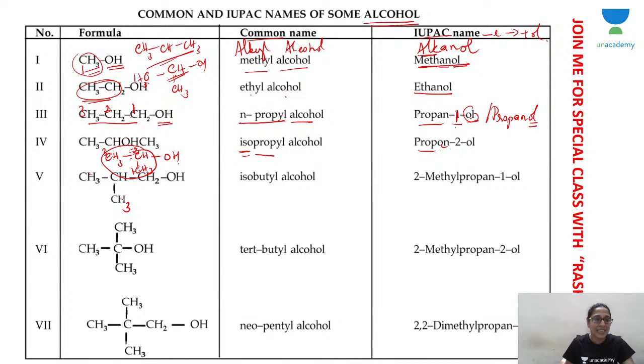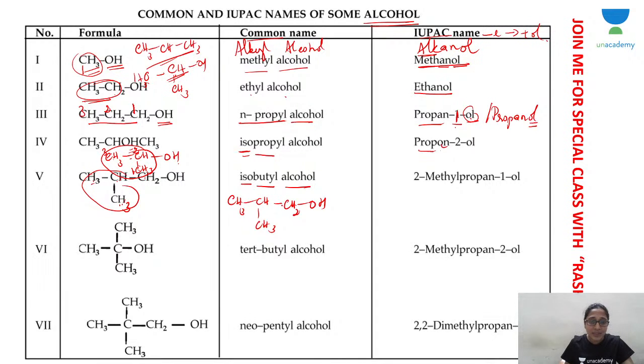Now look at this carbon atom. You have CH3, CH, CH3, again an iso group. But altogether, how many carbon atoms are there in this alcohol? 1, 2, 3, 4. So it is isobutyl alcohol. You have an iso group, CH3, CH, CH3, and butyl means there is one more CH2, OH, like that. Isobutyl alcohol. What is the IUPAC name?